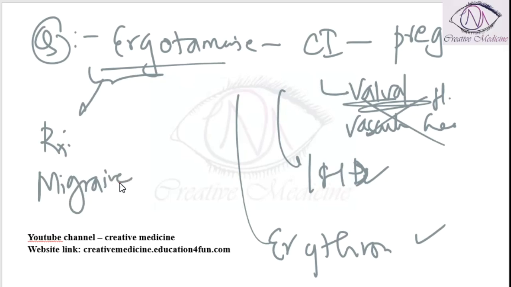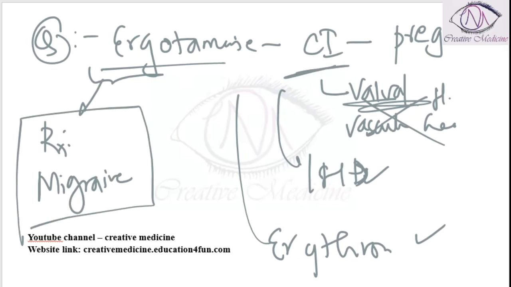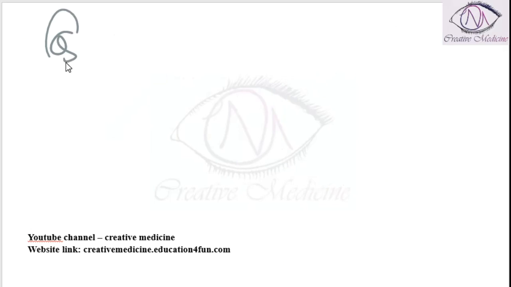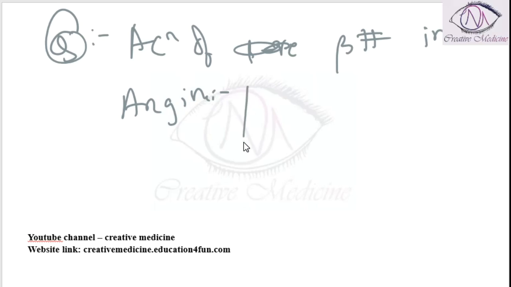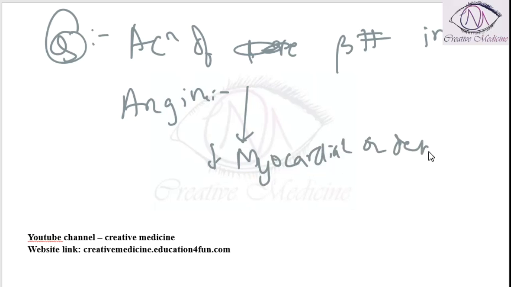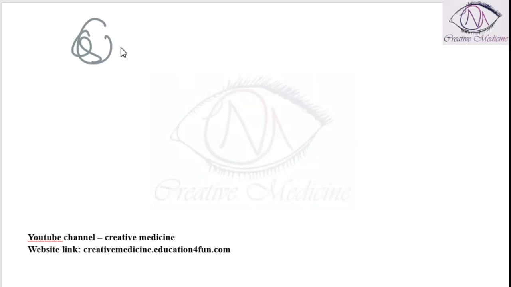Migraine is a vascular headache. It is used in the treatment. It is not contraindicated. Question. Therapeutic actions of beta blockers in angina are primarily the result of which of the following? Beta blockers will decrease the heart inotropic effect, that is, it decreases the force of contraction, thus decreasing the myocardial oxygen demand.